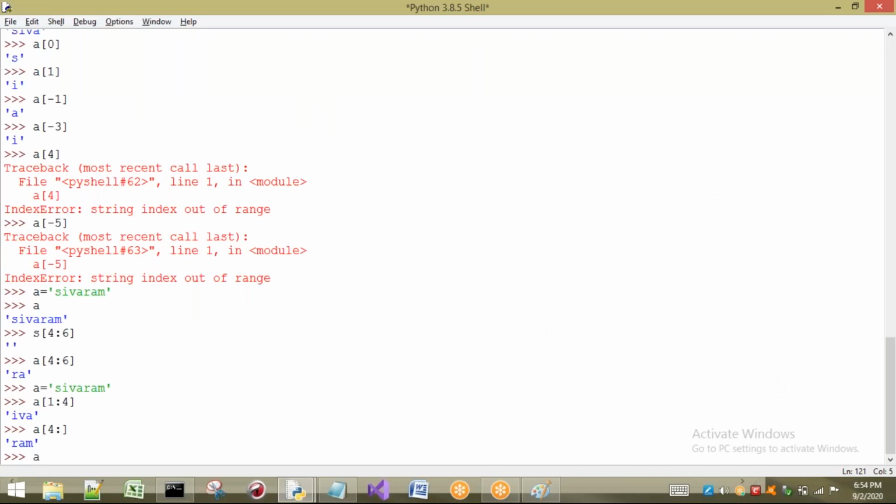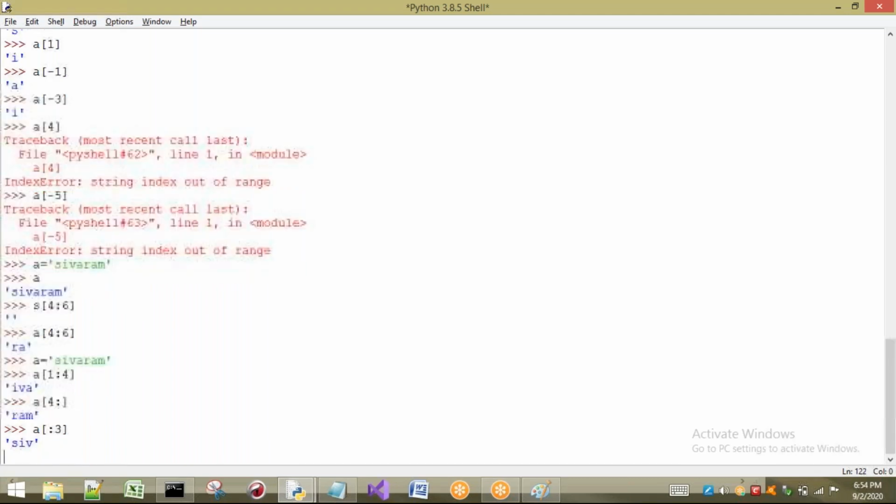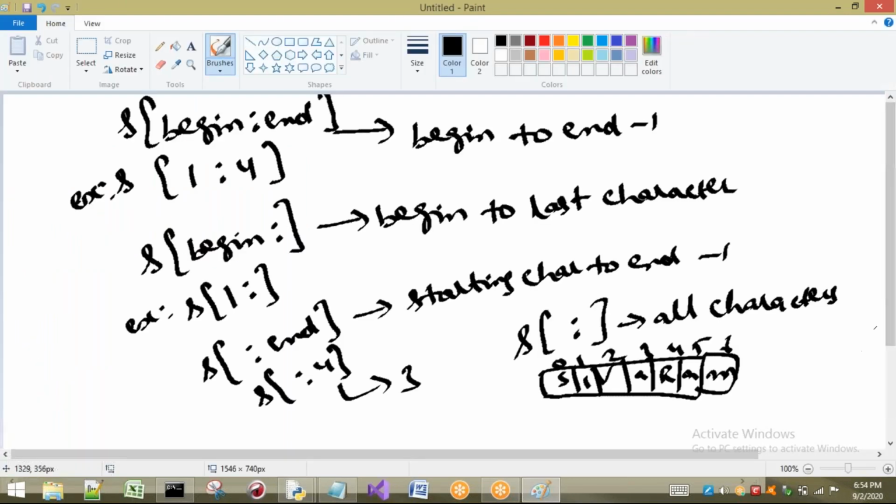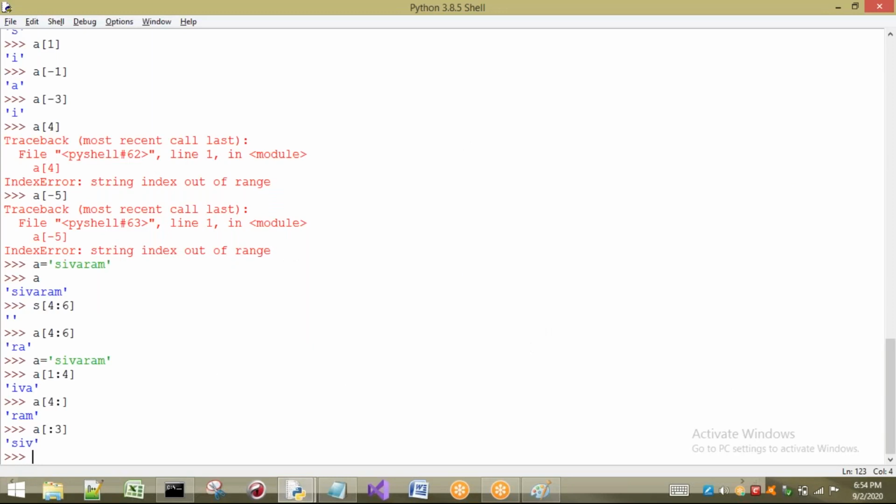Next, if I go for another case, I will not take the first index, the begin index. I will take only the last index. So what is it going to give me? From the starting character onwards it is going to give. That is, starting character to n minus 1. So already we know that. Whenever we take this one, what happens? Starting character to n minus 1. Okay. So n minus 1 means what? 3 minus 1 is what?